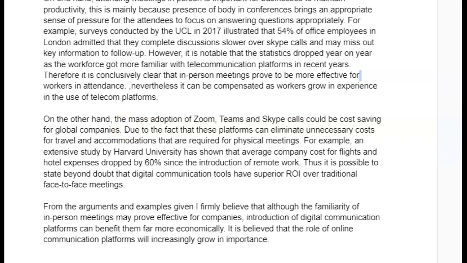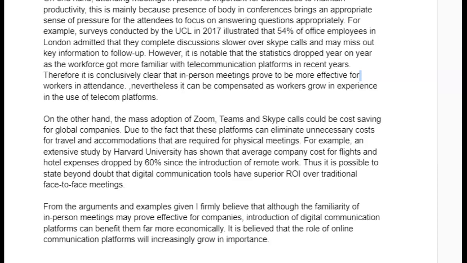For example, an extensive study by Harvard University has shown that average company costs for flights and hotel expenses dropped by 60% since the introduction of remote work. Thus, it is possible to state beyond doubt that digital communication tools have superior ROI over traditional face-to-face meetings.